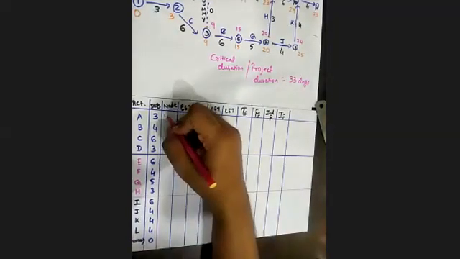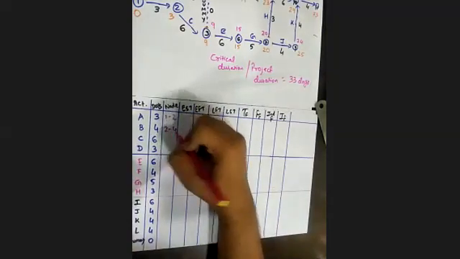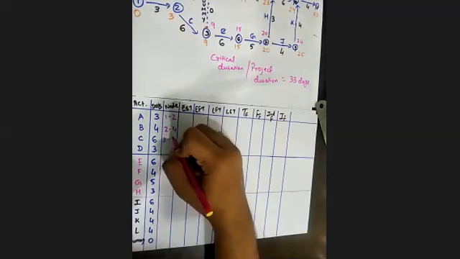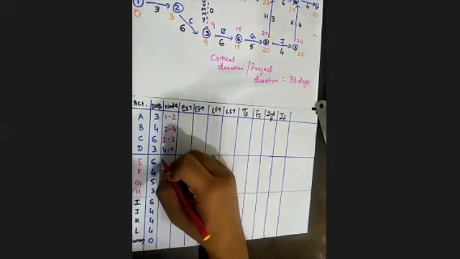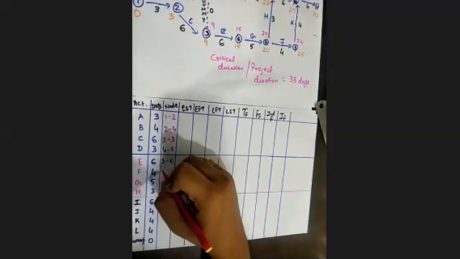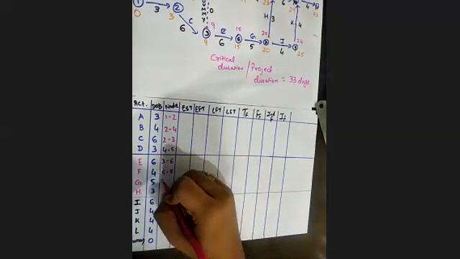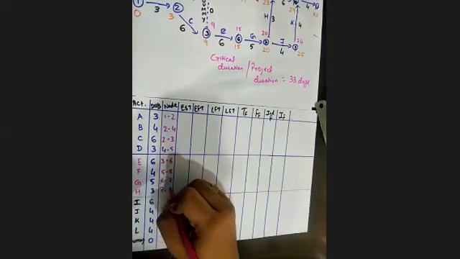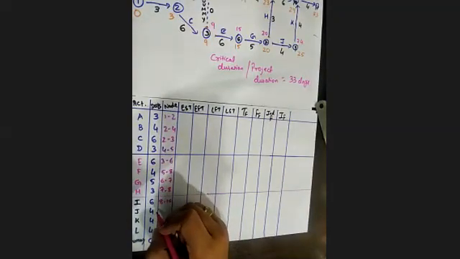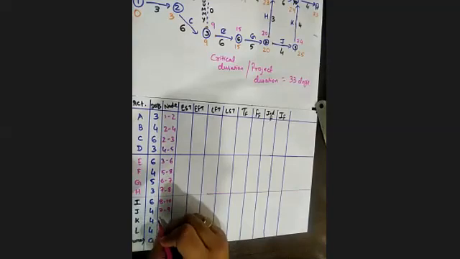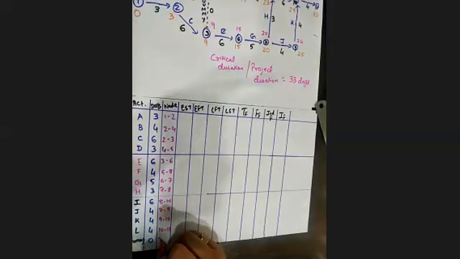Also the node values. A node is 1, 2, B node is 2, 4, C node is 2, 3, D node is 4, 5, E node is 3, 6, F is 5, 8, G is 6, 7, 7, 8, and I is 8, 10, J is 7, 9, K 9, 10, L 10, 11, and dummy is 3, 4.